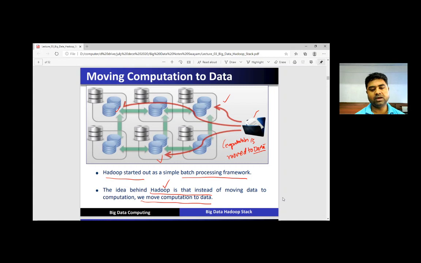The reason is that the data is in a very huge amount, and moving data from the data center to the computation node is not possible. So we use a reverse approach: we send the code to the data, where the data is available, to perform particular operations. The idea is just a reverse approach of the traditional concept.